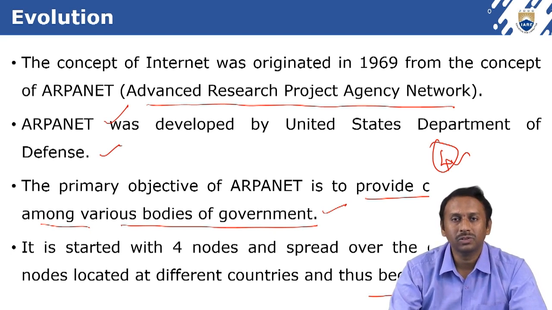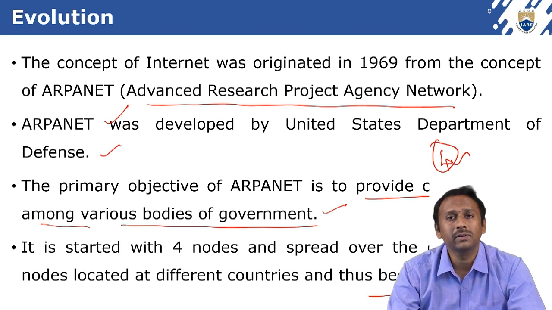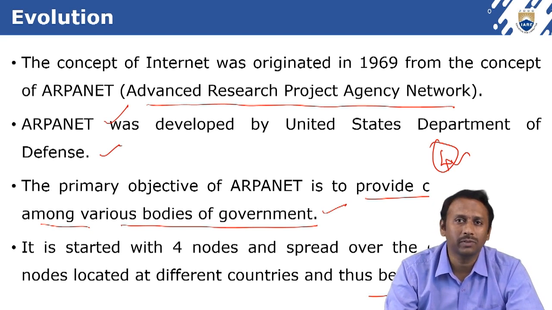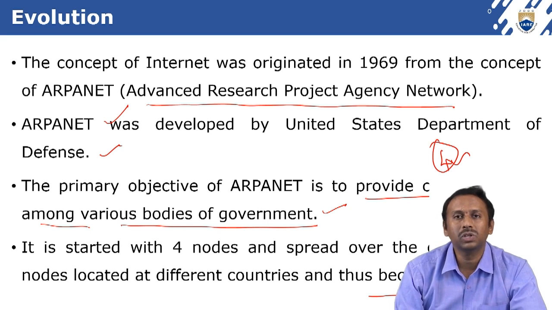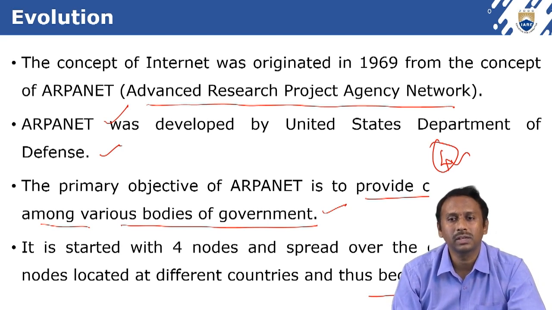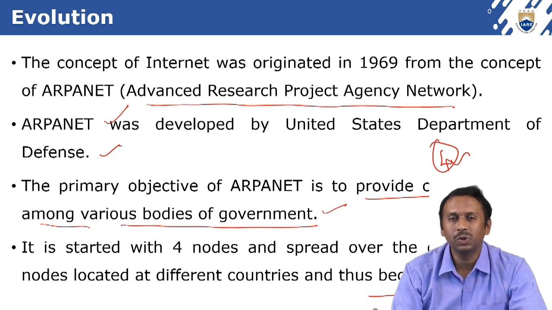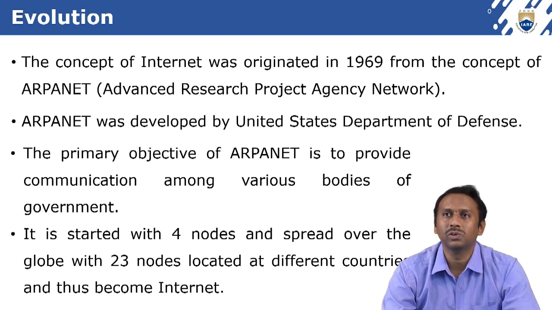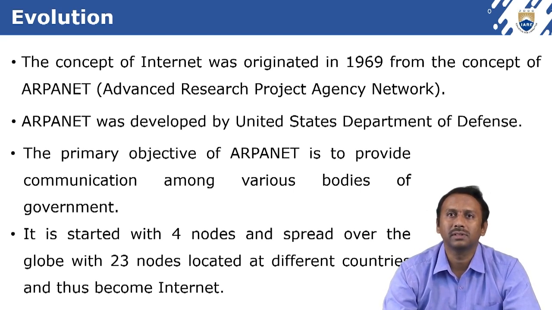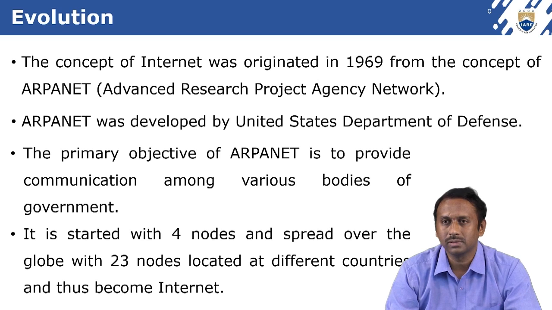Remember, whenever you study the textbook or wherever, capital I means the collection of all the networks. If small i, it means a group of networks are interconnected. That you have to remember. The concept of internet originated in the year 1969.